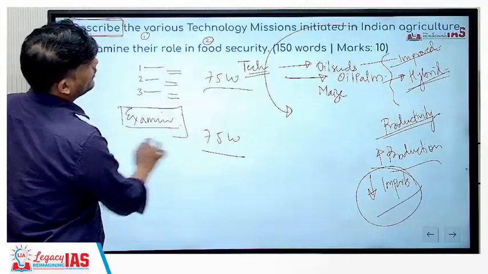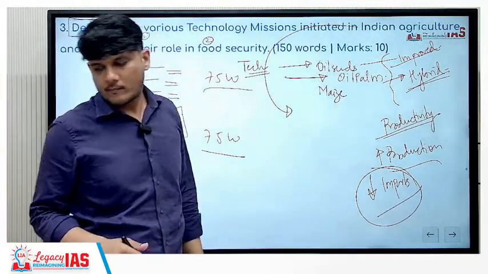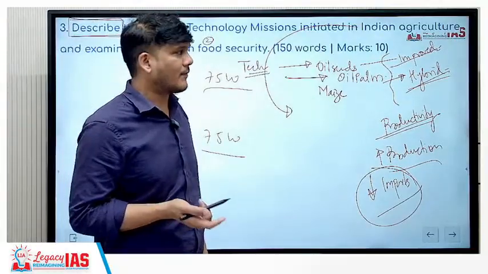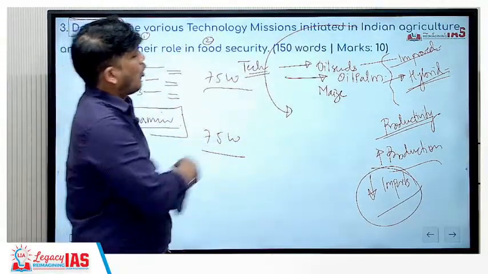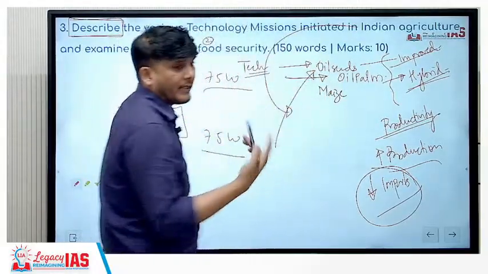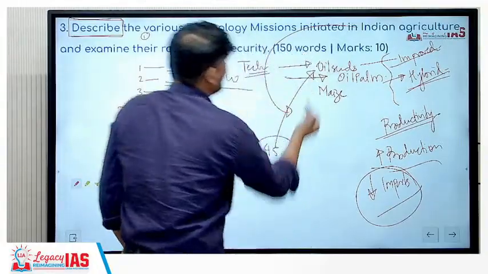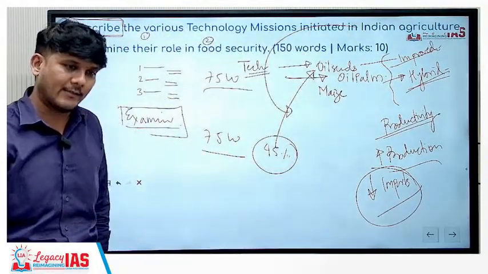Then you have to examine their role in food security. This part is easier. Why is this easier? Oil seeds, etc.: we are importing, and some data you should know is that India has around 45% import dependency with respect to oil seeds.